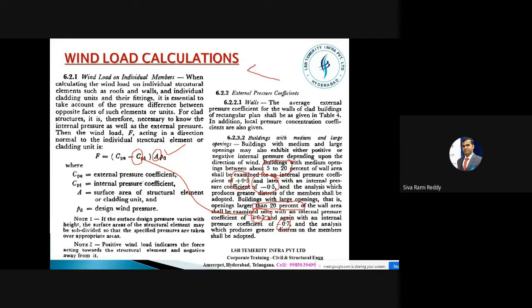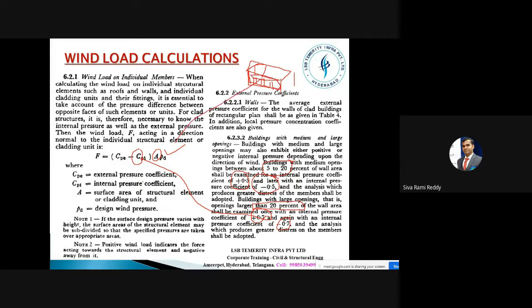Let me say I have a building like this. This is a side wall, and we have it like this. This is the wind, this is the face. So I have to take this is the door, and here also I have a door or something. So what I do is I take this area, the entire area.